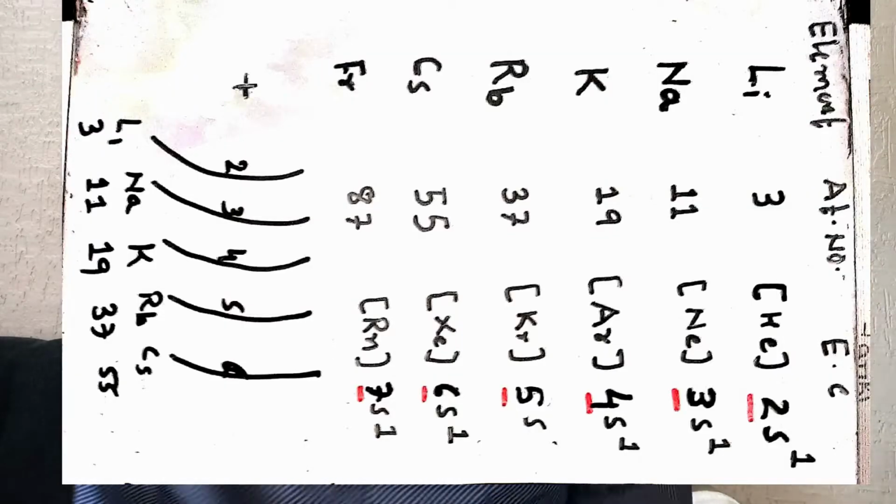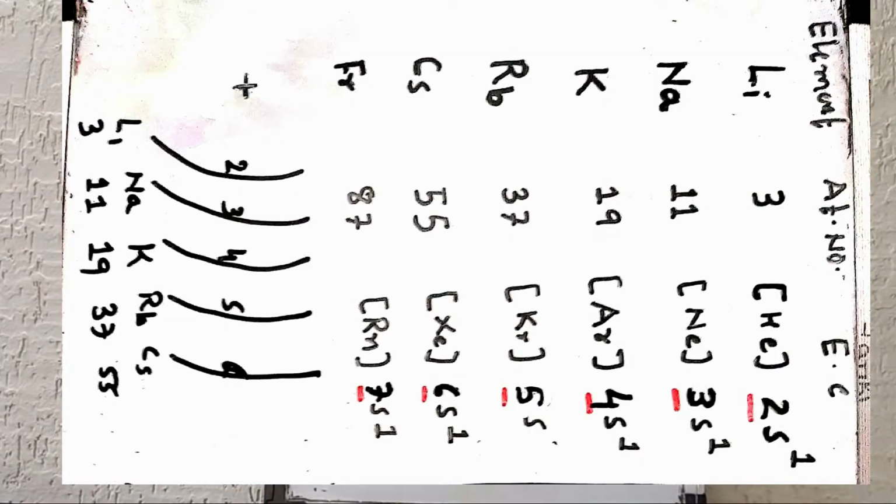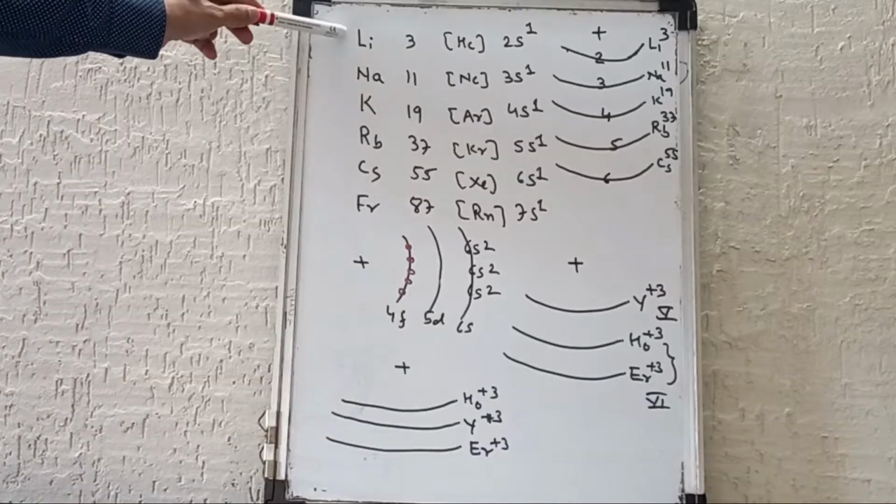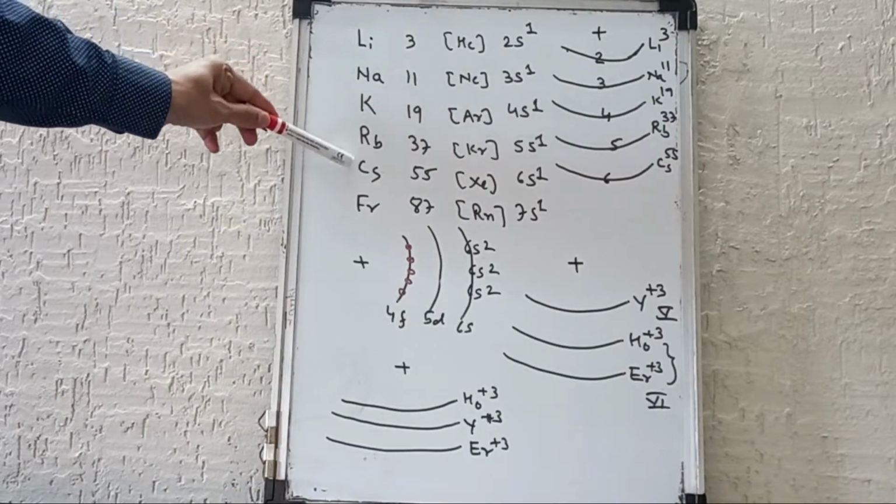Let us understand this with the example of alkali metals. Alkali metals you can remember with the help of the trick "Helen Cabrese Farrar". These are the alkali metals: lithium, sodium, potassium, rubidium, cesium and francium.